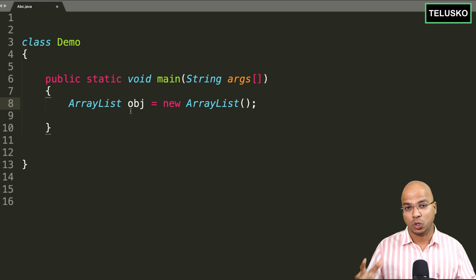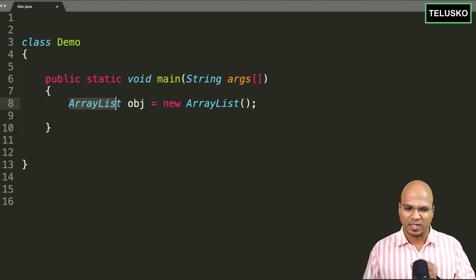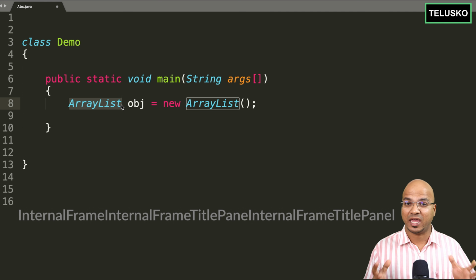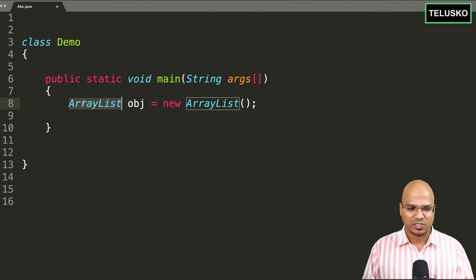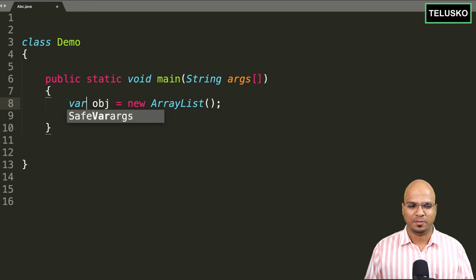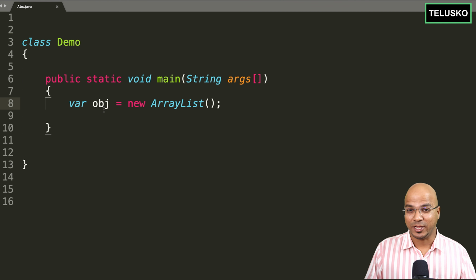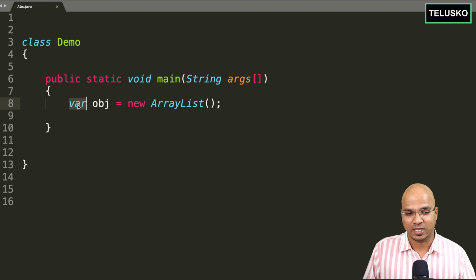You know, Java is known for its verbosity where reading is very easy, but this is one thing which we don't like, right? Sometimes we have a class name which is way bigger than what I'm talking about now. And that's why it says, what if you can just remove this part and make it var? And yes, you can do that in Java 10. So instead of using the type at the start, we can mention var, the variable name or the reference name, and then you can do whatever you want on this side.